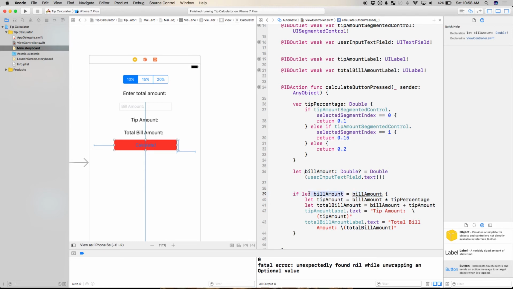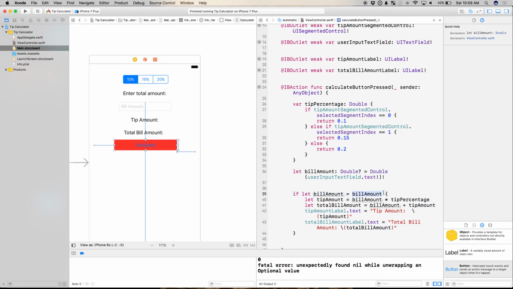I can change it to unwrapped bill amount. I could change it to X. I could change it to dinosaur. As long as I change the code inside here, we're fine. And what it's going to do is it's going to say only bind this. Only create a new variable. I'm just recreating this variable with a value, but only create this if this is not nil.